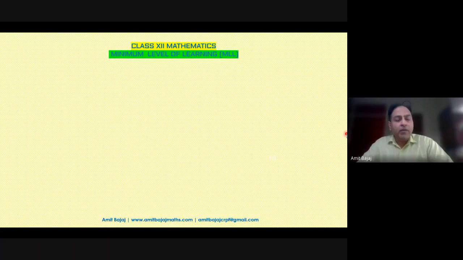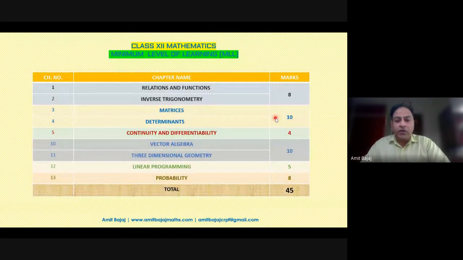Okay, so minimum level of learning simply is meant for those students who are struggling even today to pass. After this post-corona period, we have a large number of students everywhere who are not even able to pass the examination. So what exactly is required? What should we as teachers recommend and guide them to do? You may like to take a screenshot of the same. So this is my personal suggestion for you.